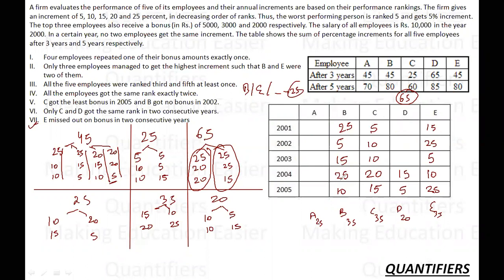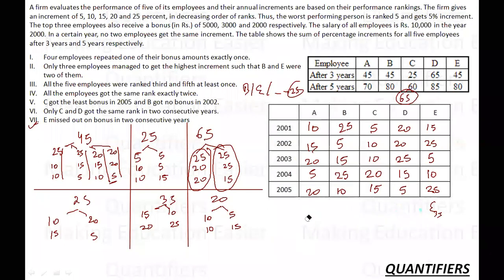Which means 20, 20 and 25 are the possibilities, and 25 can only come here because here it is already occupied. So this is 20, this is 20. Now once it is done, it is easy, because I can simply fill the leftover values. The leftover here is 5, 15, here is 10, here is 15, here is 20, here it is 5, here it is 20. This has completed my arrangement as of now.